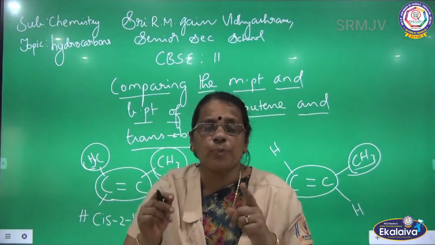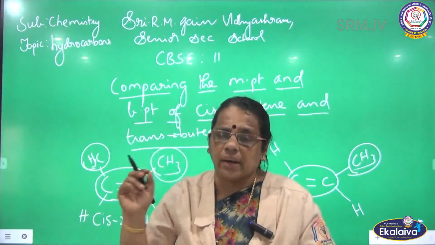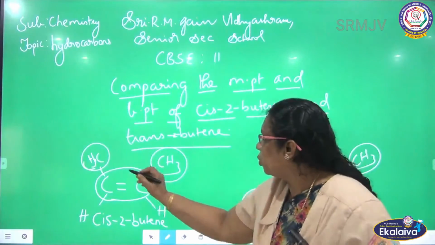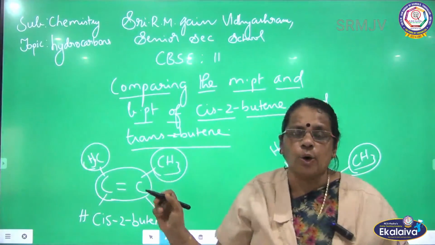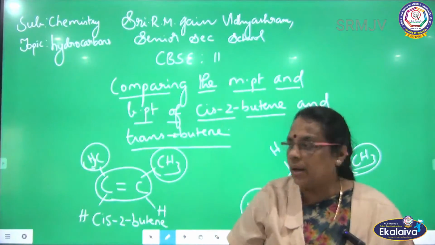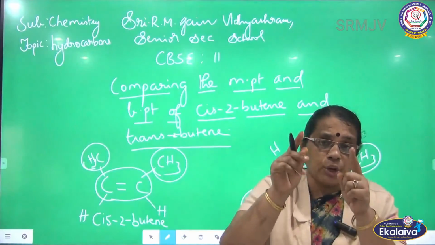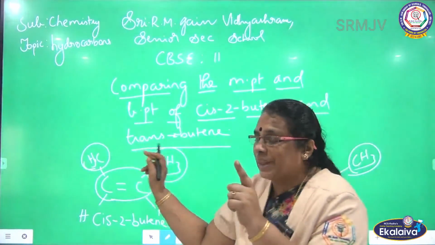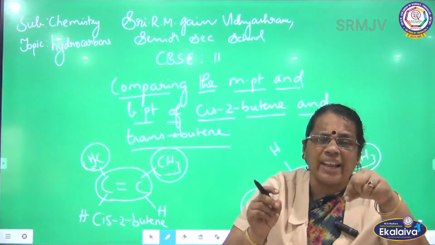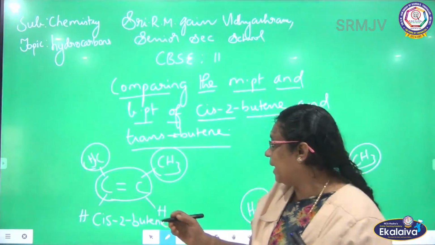When similar groups are attached on the same side of the doubly bonded carbon, we call that isomer the cis isomer. So here the two bulky, similar groups are attached on the same side of the doubly bonded carbon, so we call this isomer the cis isomer. Two methyl groups are on the same side of the doubly bonded carbon. So how can I call this isomer? Cis isomer.